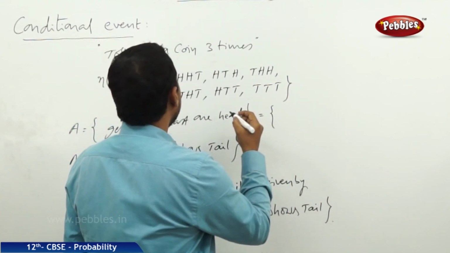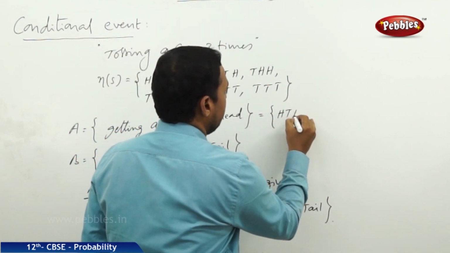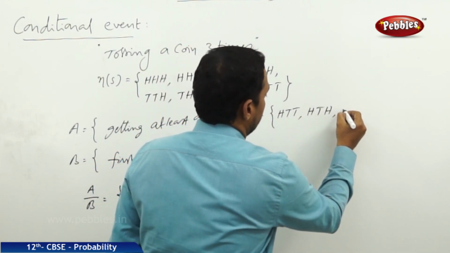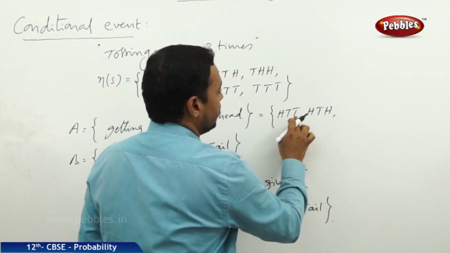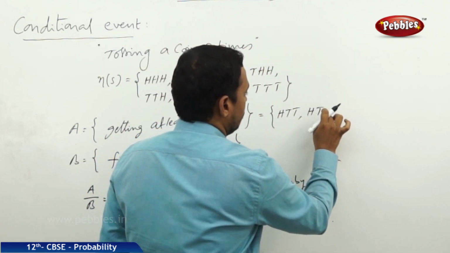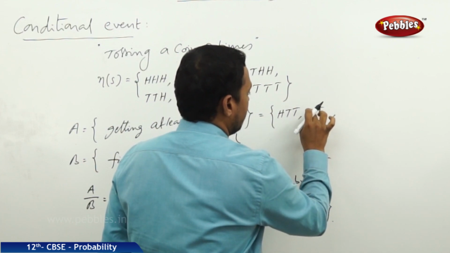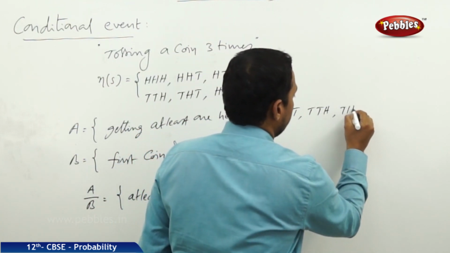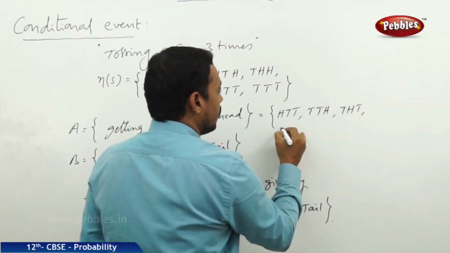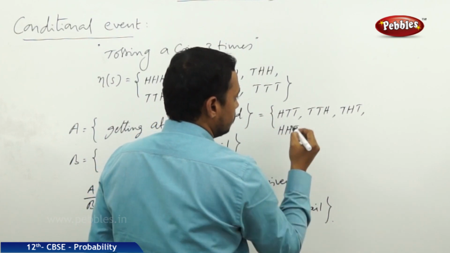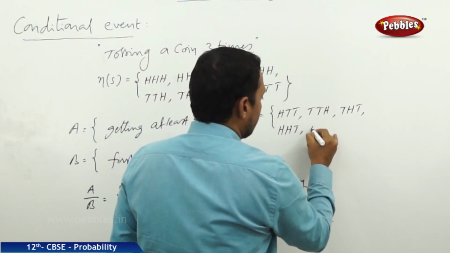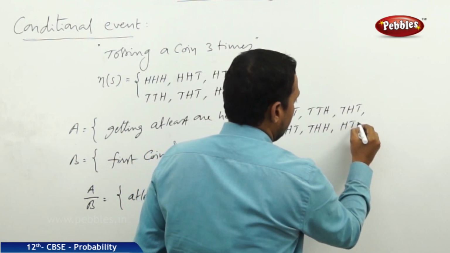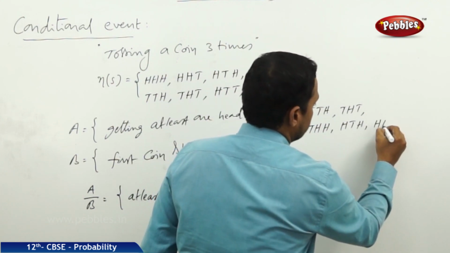So HTT, HTH, TTH, THT, HHT, THH, and HHH.